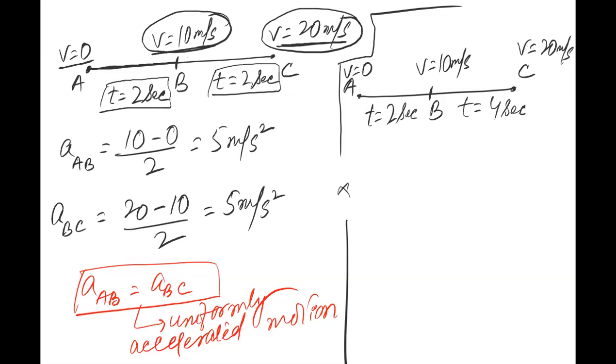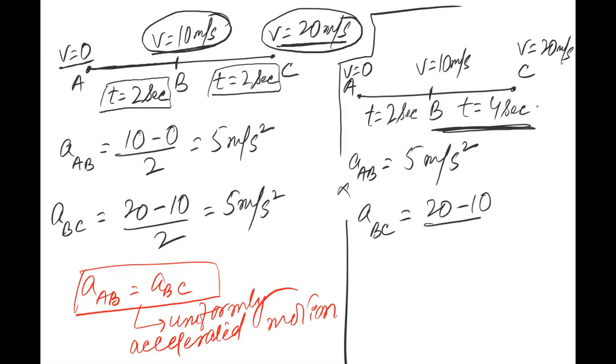Tariq, what will be acceleration from A to B? 5 meter per second square. No issue with that. 5 meter per second square. Acceleration from B to C कितना होगा? Who will tell me? यहाँ नहीं, इस पार्ट को देखो. 20 minus 10 divided by 4 होगा ना, ये टाइम 4 सेकंड लिया है मैंने. Yes. It would be 2.5 meter per second square.